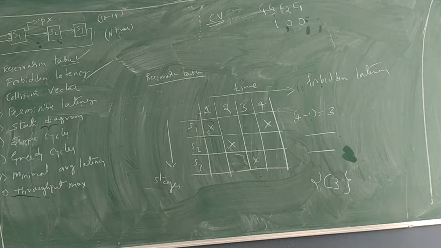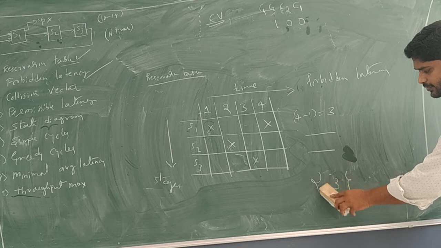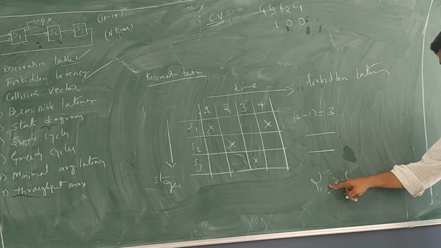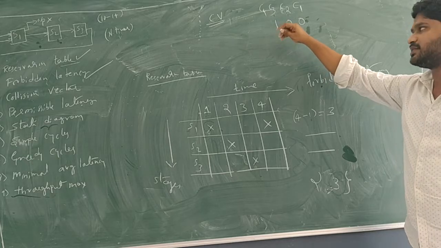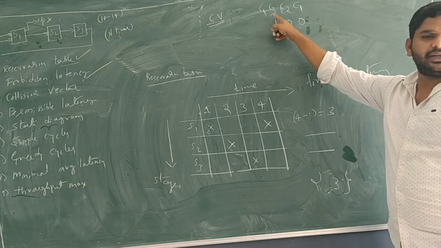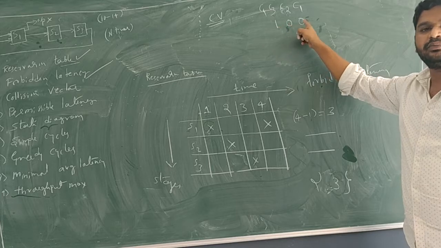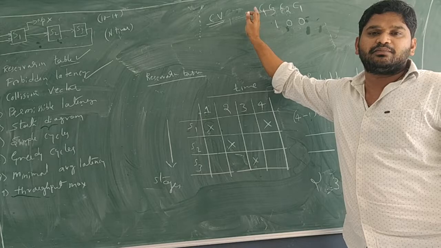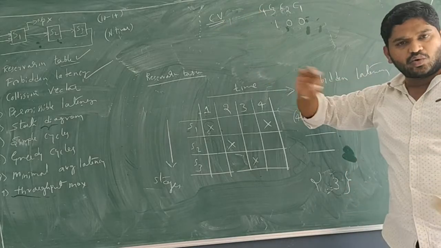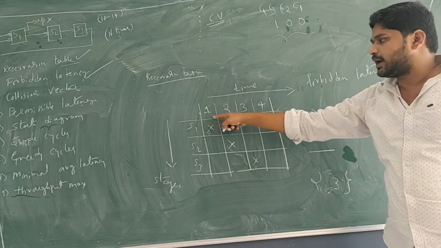I repeat, 3. Okay, so instead of assuming only 3, just assume it as C3 when you are deriving the collision vector. So for bit number 3 of the collision vector, write 1, the remaining will be 0. Please don't fill for the highest numbers. Okay, there is no rule that we have to take all the bits of timing.